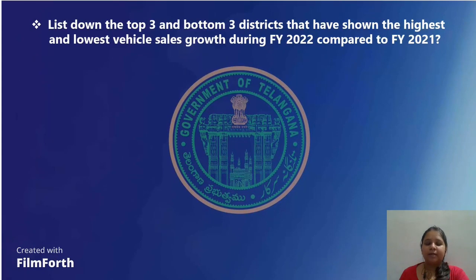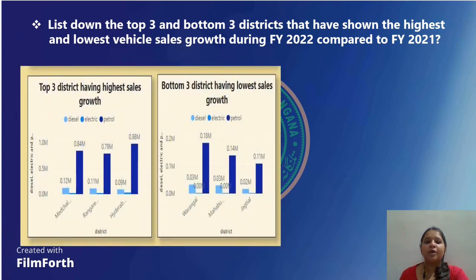Here is my next question: list down the top 3 and bottom 3 districts that show the highest and lowest vehicle sales growth during fiscal year 2022 compared to fiscal year 2021. So here these are the districts. For that purpose, first I found the difference between the sales growth of 2022 and 2021, and depending on those values I found the top 3 and bottom 3 districts that have the highest and lowest sales growth respectively.